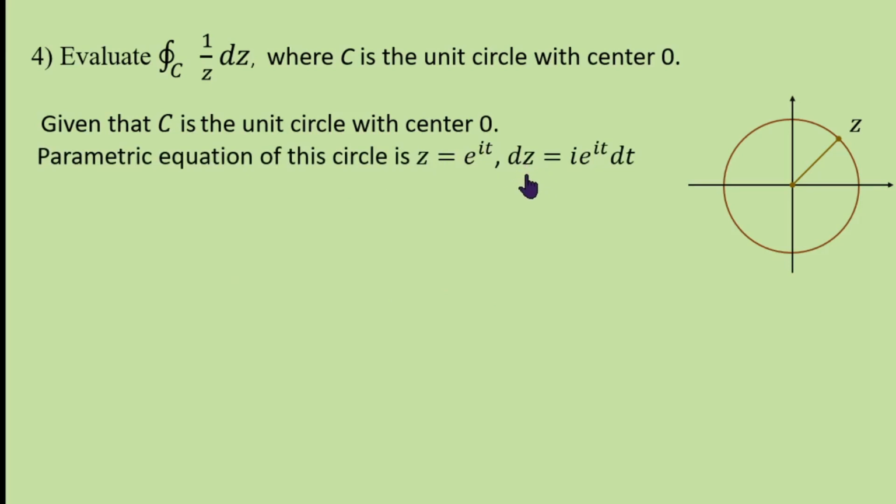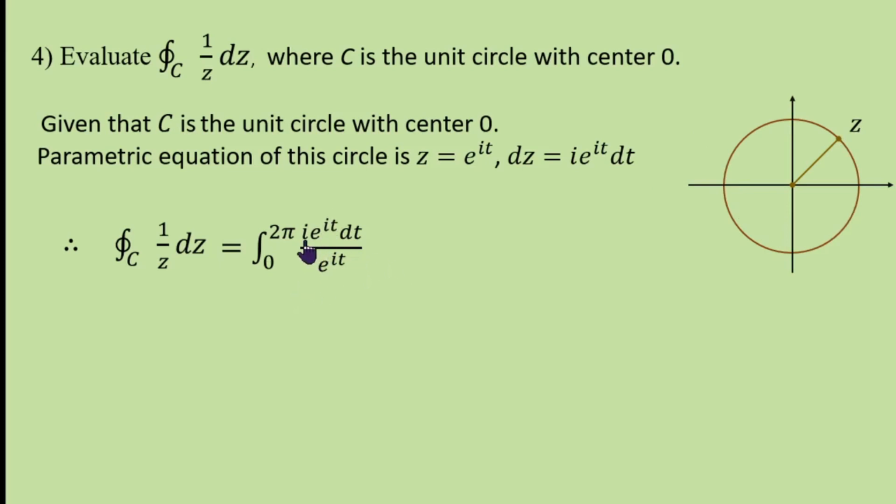Then dz, the derivative with respect to t, dz by dt is i e power it. Therefore dz is i e power it dt. And hence, the integral over C of 1 by z dz is the integral from 0 to 2 pi, where t varies from 0 to 2 pi, z is e power it, and dz is i e power it dt, just by substituting the parametric equation of the circle.